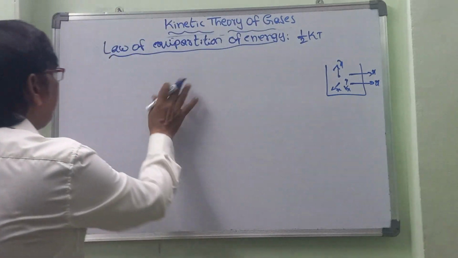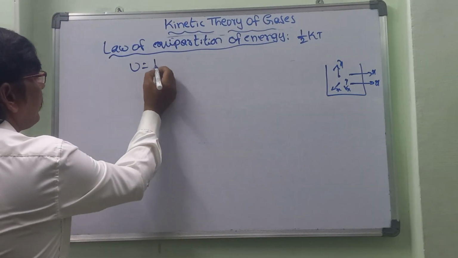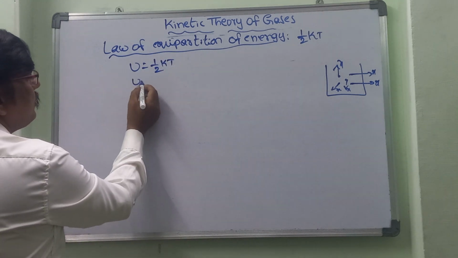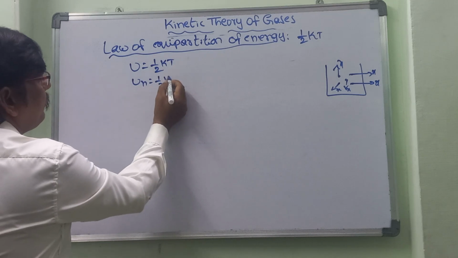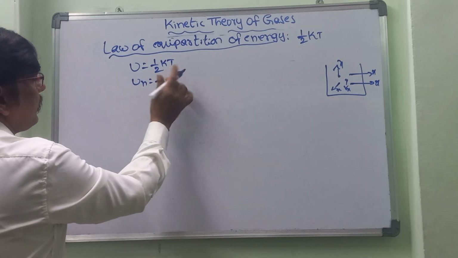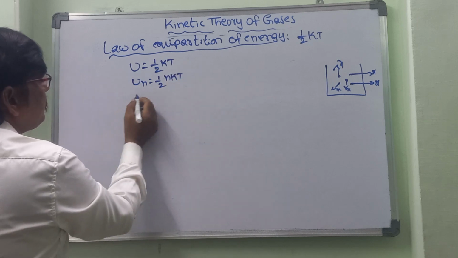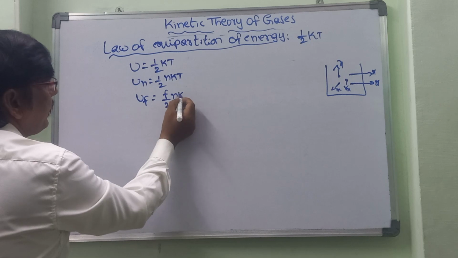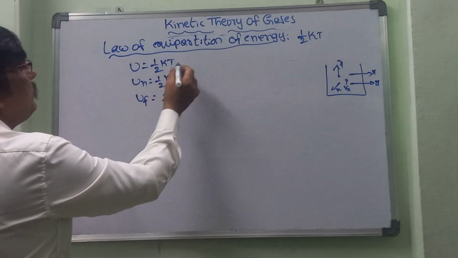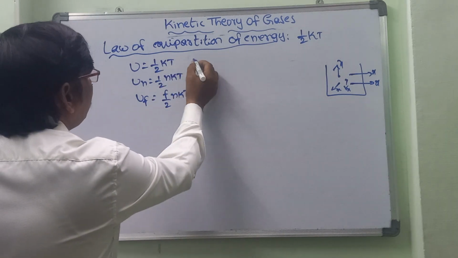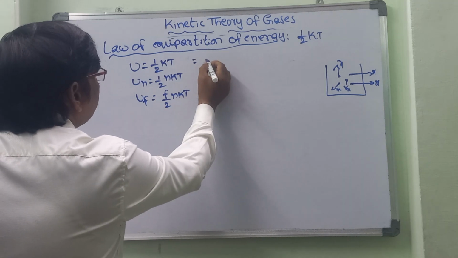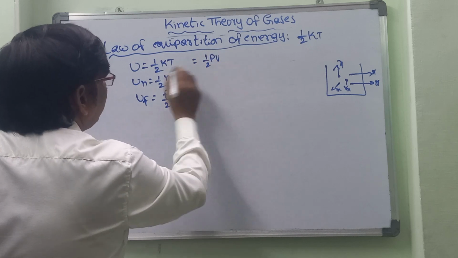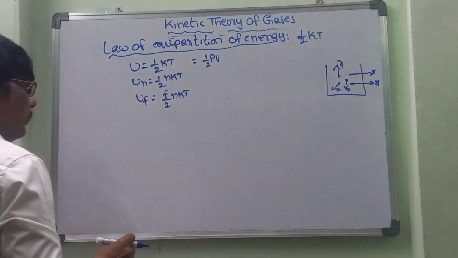So we can take U equal to half kT. For n molecules, U = 1/2 nkT, and in terms of degree of freedom, that is F/2 nkT. As we know, U = 1/2 kT, and PV also we can take as PV = RT.